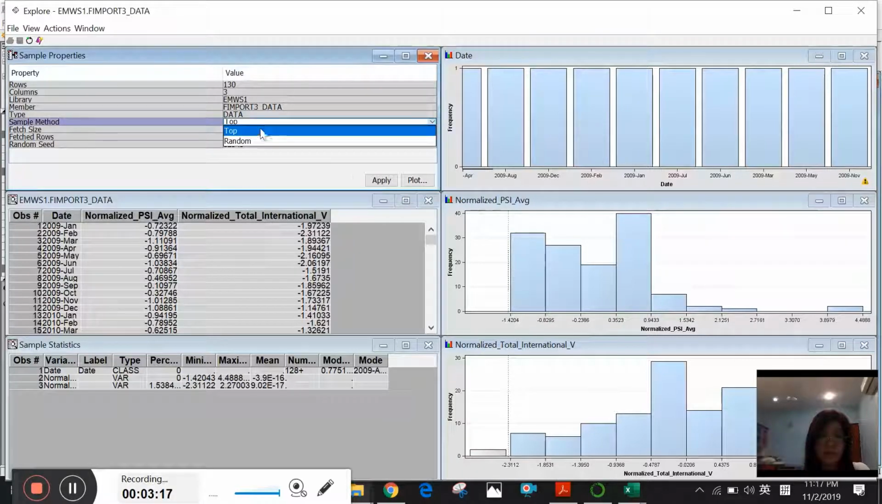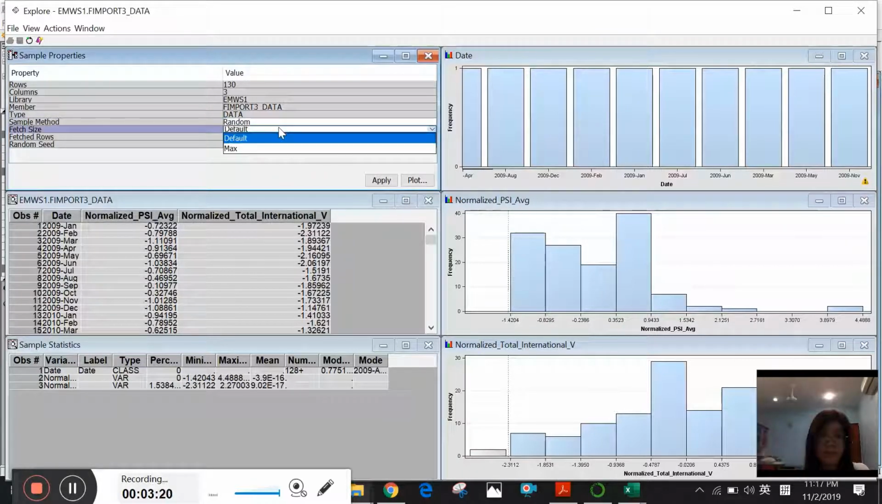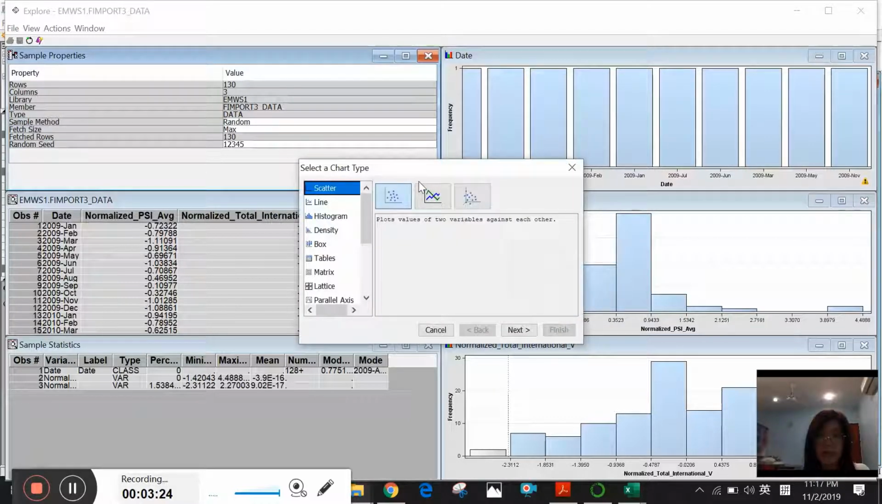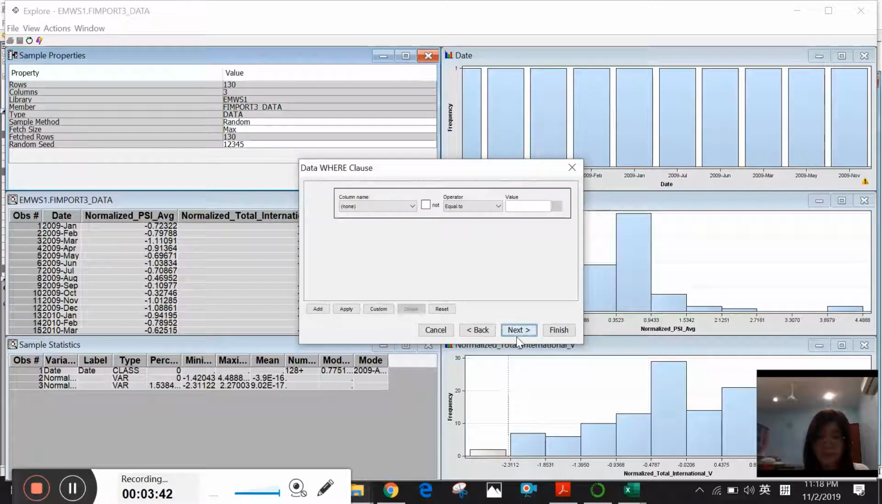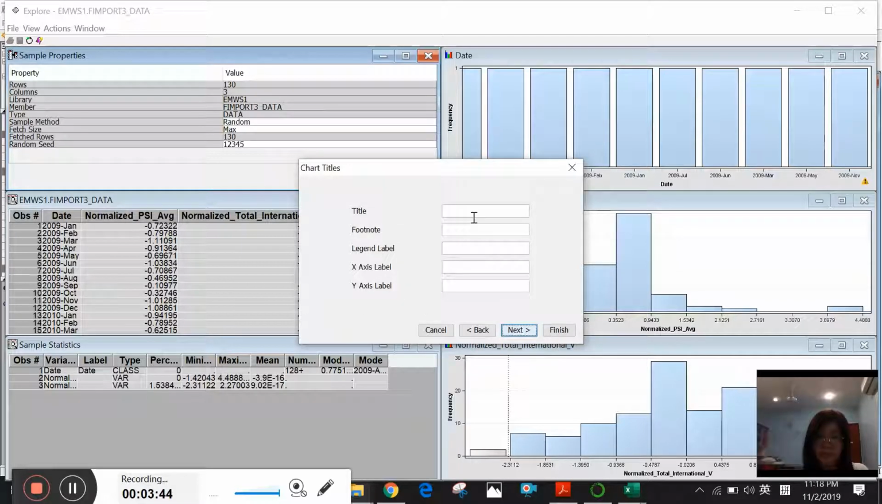Then, same sample method, we choose random. The size, we choose maximum size, and then we click plot. I would like to see the relationship, so I also click the line graph. The time ID I put as horizontal axis. The PSI and also the arrival data I put as y-axis. We need to click allow multiple row assign. Title I put PSI vs tourist arrival.